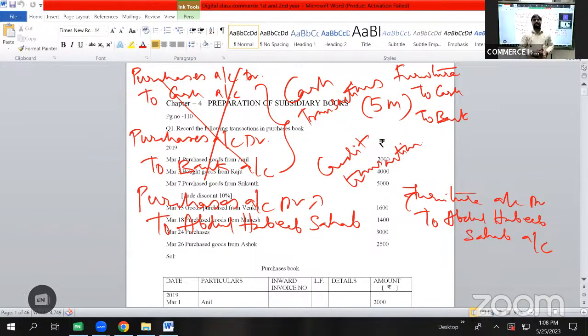So neither we record cash transactions nor we record purchase of asset transactions. Furniture purchased to cash or check or furniture purchased on credit कुछ record नहीं करेंगे. So only transactions which have been purchased on credit will be recorded. The two transaction of goods. अपने को समझना क्या है यहाँ पे, सिर्फ जो goods उधारी में खरीदते हैं वो रिकॉर्ड करना है. जो goods नगद कैश देके खरीद रहे, चेक देके खरीद रहे, वो रिकॉर्ड करना नहीं है. एंड असेट्स परचेज ऑन कैश बेसिस और क्रेडिट बेसिस वो रिकॉर्ड करना नहीं है.